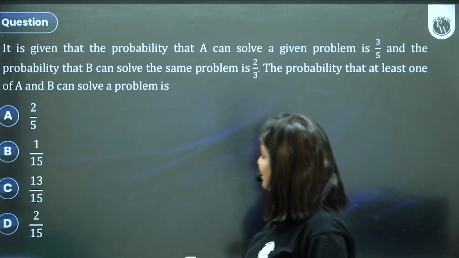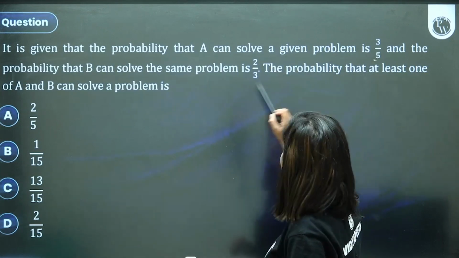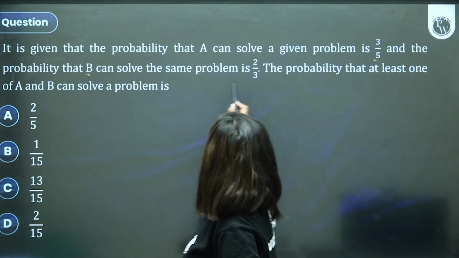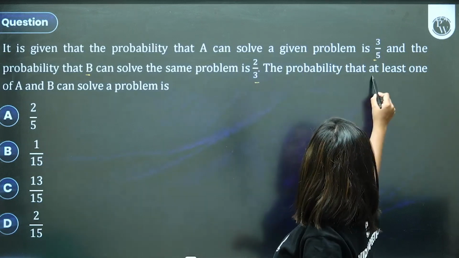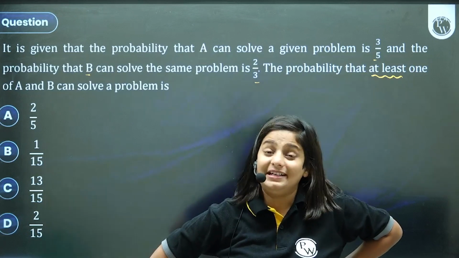Okay, some questions. It is given that the probability A can solve a given problem is 3/5. B can solve it is 2/3. Find the probability that at least one of A and B can solve it. This word is "at least", right?